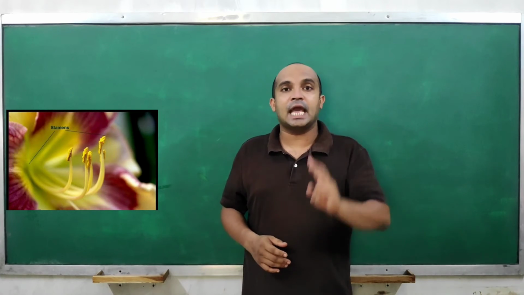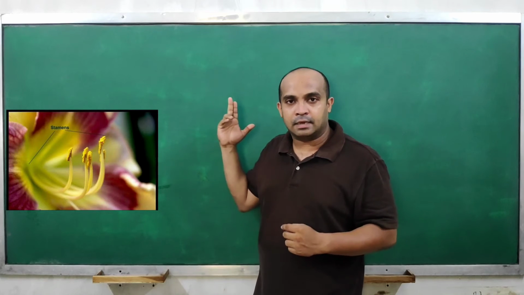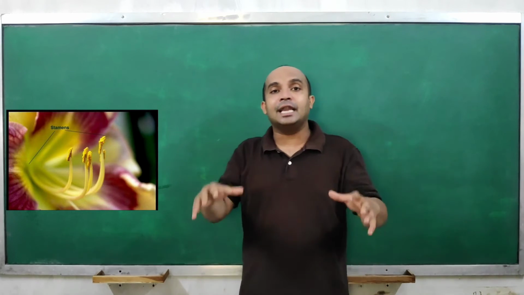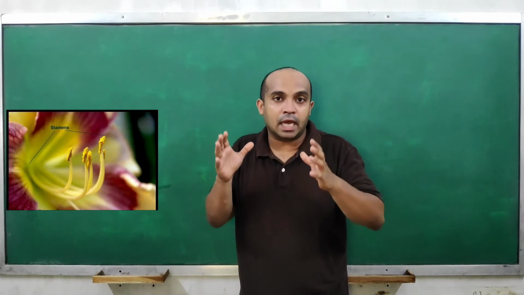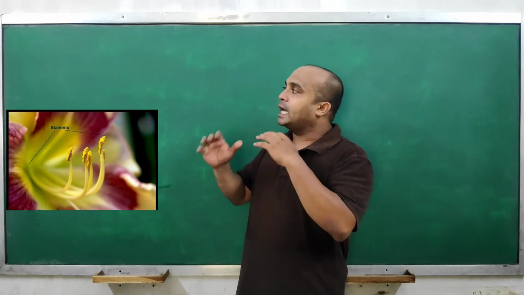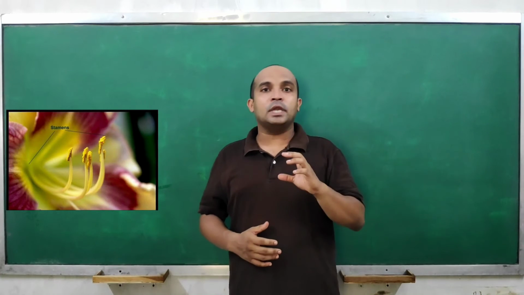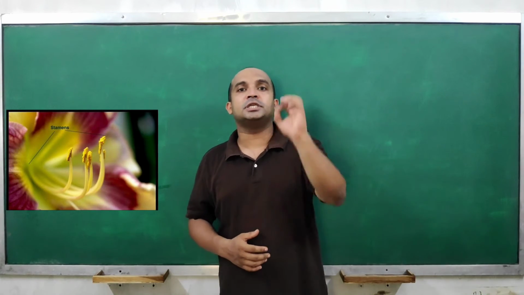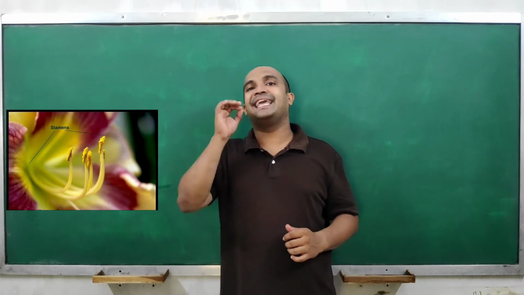These stamens again have two parts, filament and anther, right? And on this anther, yellow colored or white colored, having different shapes when seen under a microscope, right? These structures are called pollen grains, right? And these pollen grains are carrying cells which will potentially become male gametes.